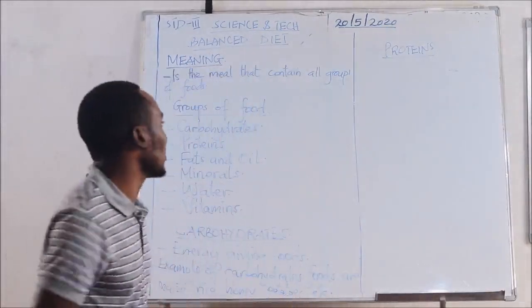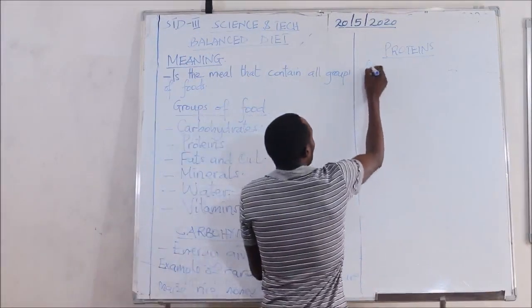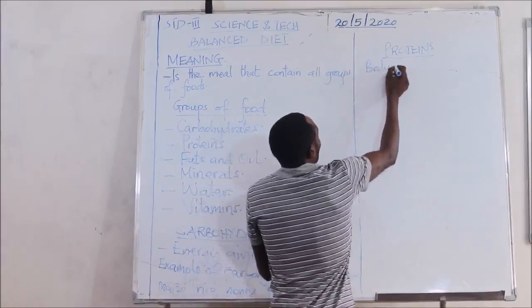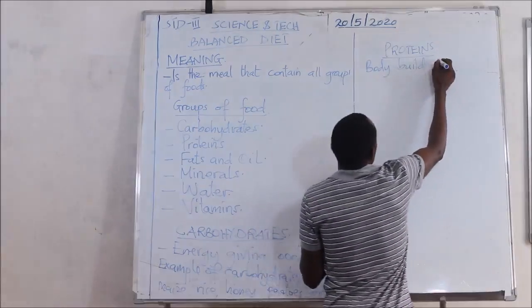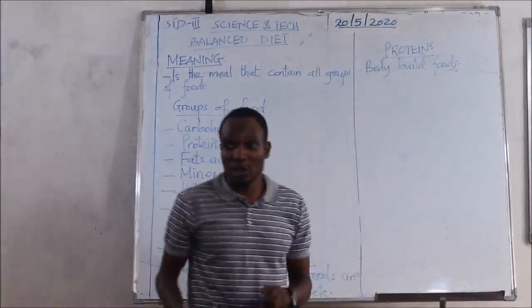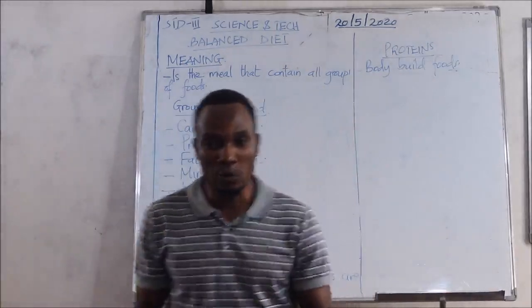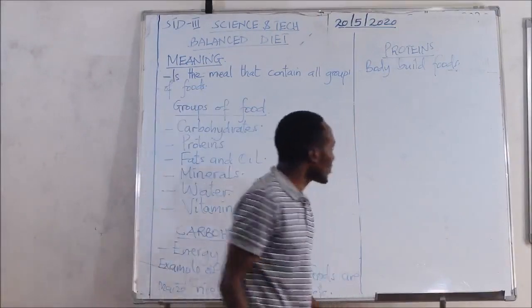Proteins we call body building foods. So the body building foods are proteins.